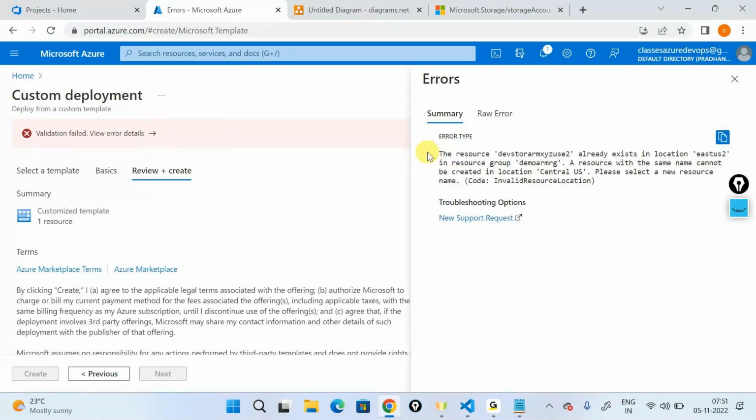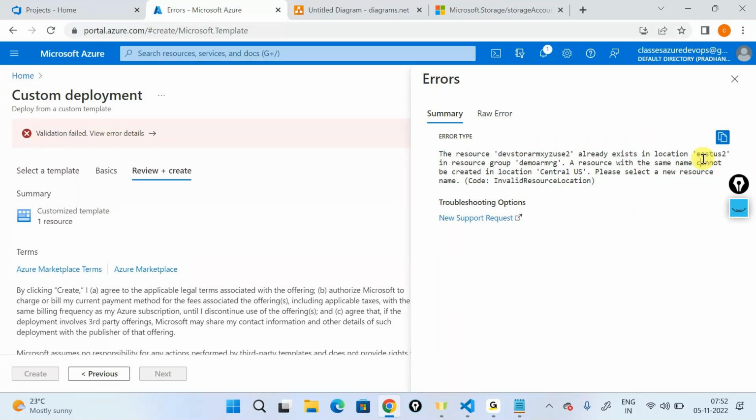It's telling me the resource with this name already exists in the location called ECS2 in this particular resource group, and a resource with the same name cannot be created in the location called Central US. That is a globally unique name. Yes, it's globally unique, so the name should be globally unique.